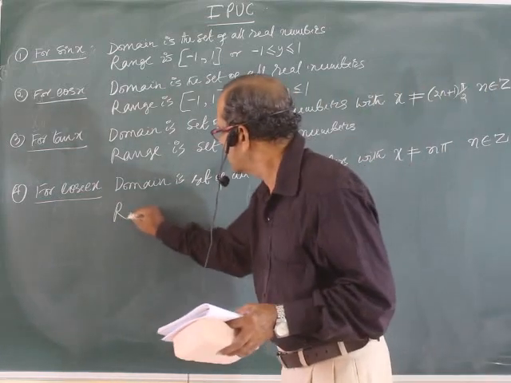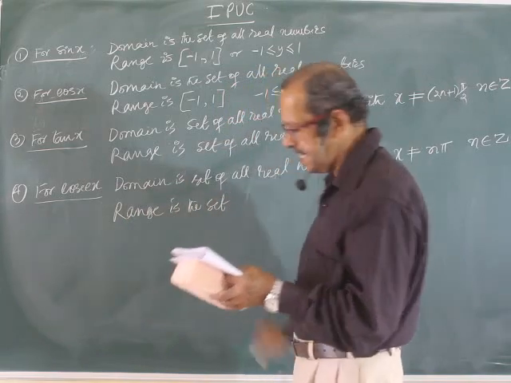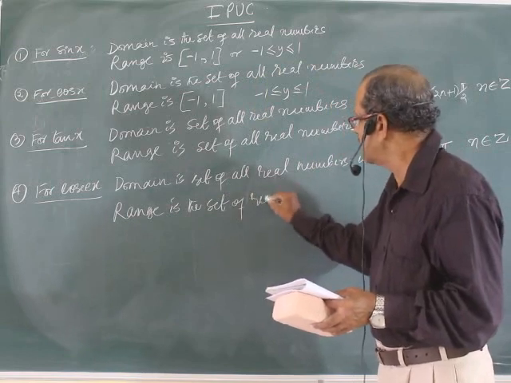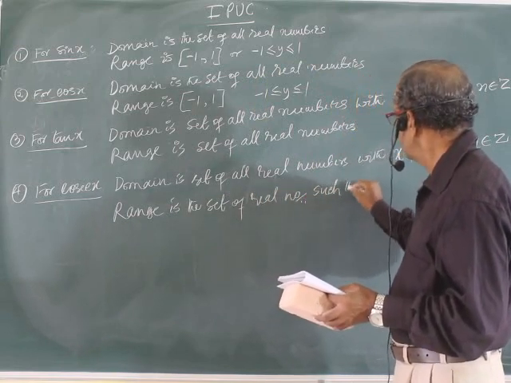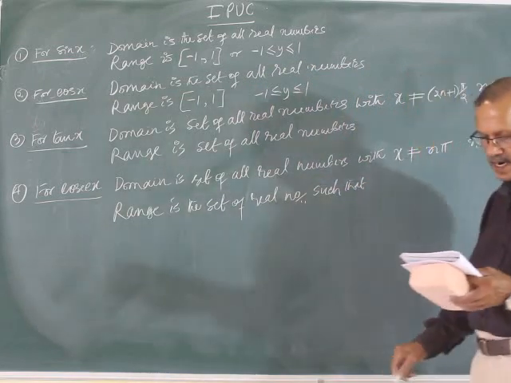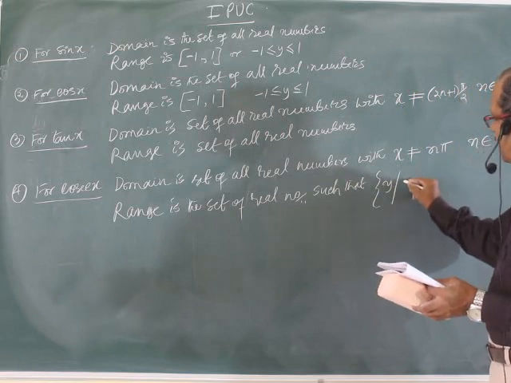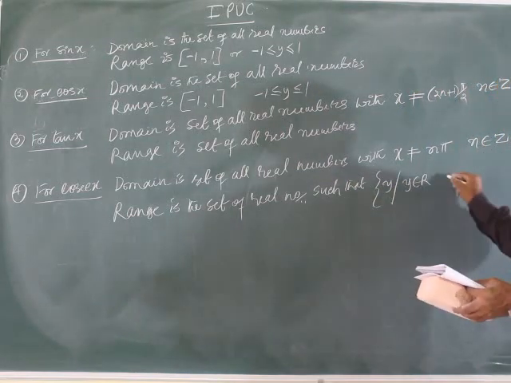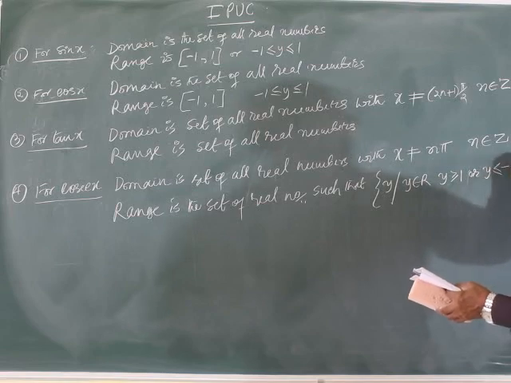And range is the set of real numbers such that y belongs to real numbers, y is greater than or equal to 1 or y is less than or equal to minus 1.